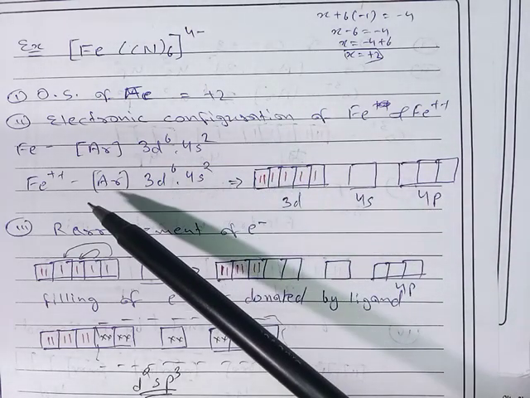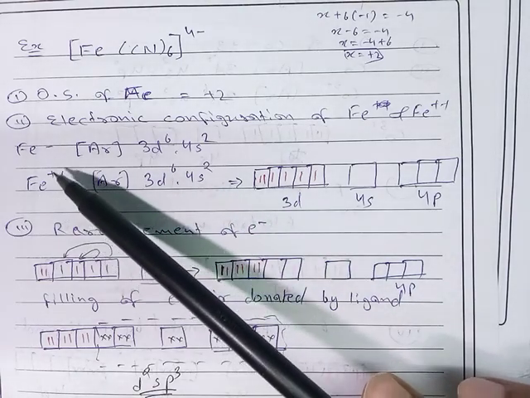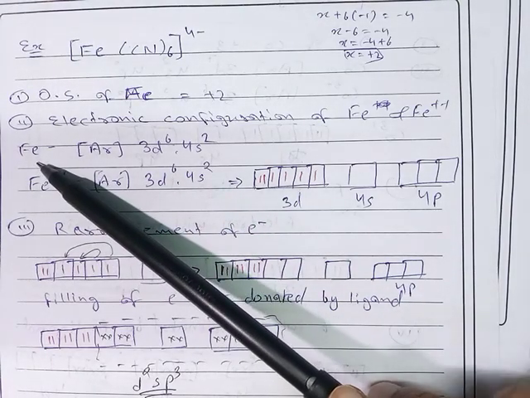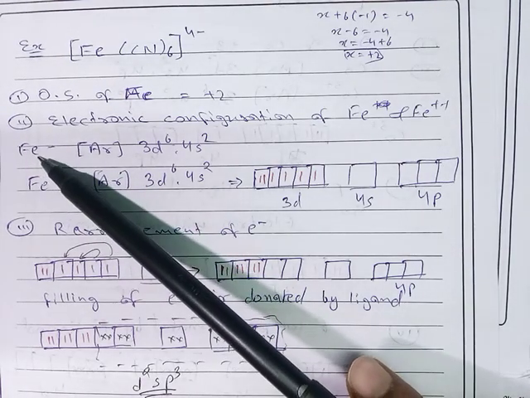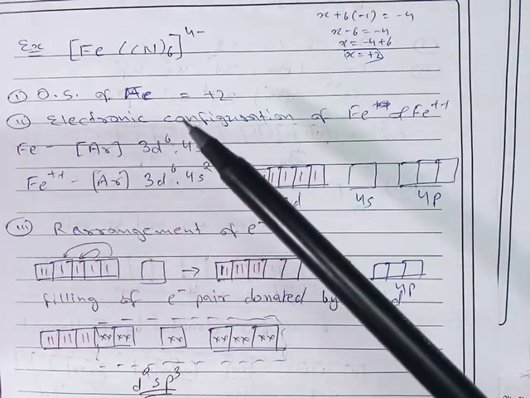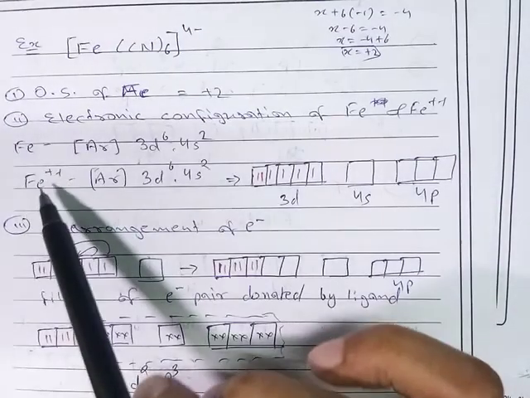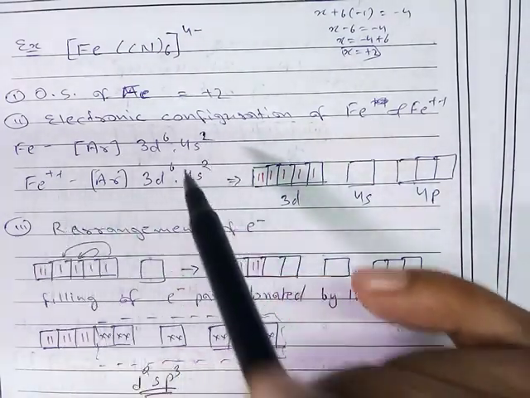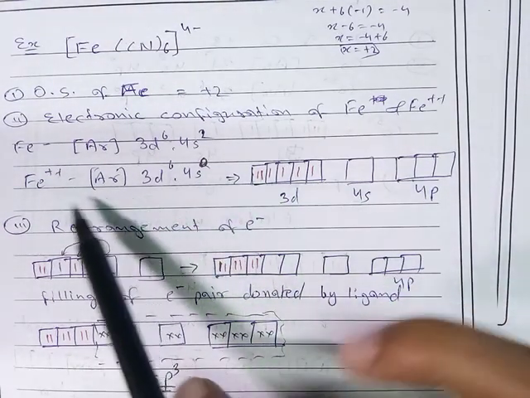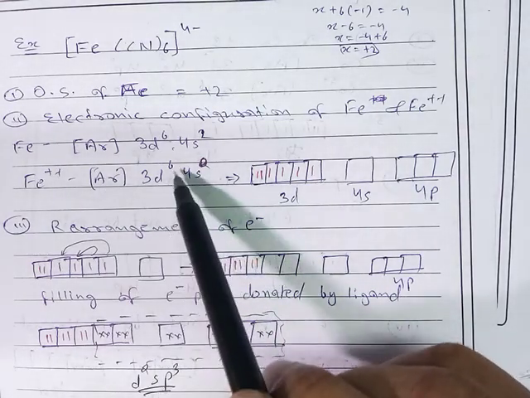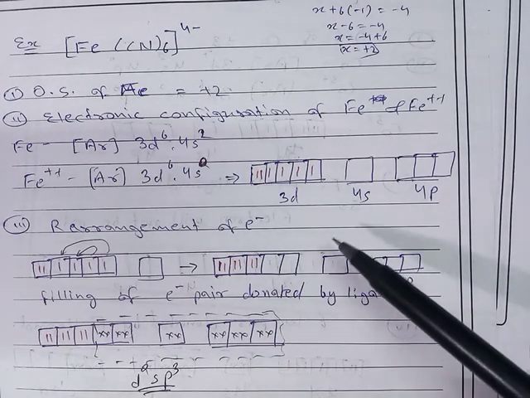Then the electronic configuration of iron with +2 charge: the atomic number of iron is 26, but after losing 2 electrons, the total number of electrons in the iron ion is 24. So +2 means these 2 electrons are lost by the iron atom. So here 4s0. The electronic configuration of Fe2+ will be 3d6 4s0, meaning 4f has no orbitals or electrons.